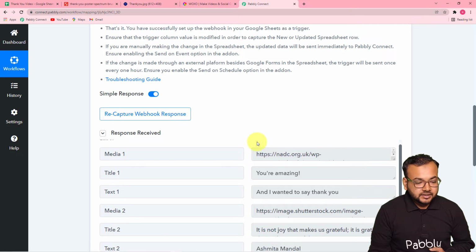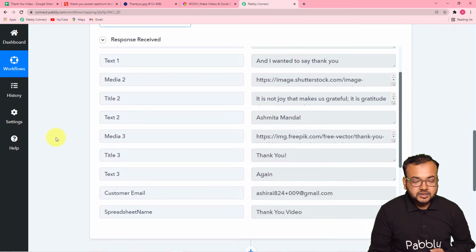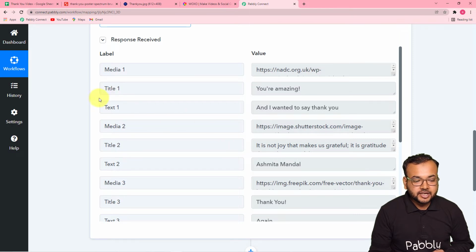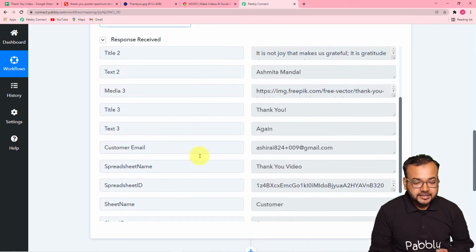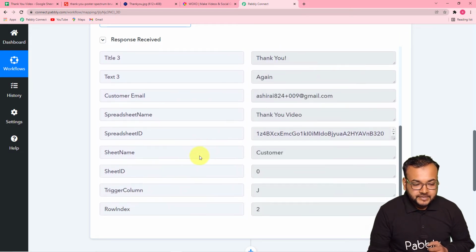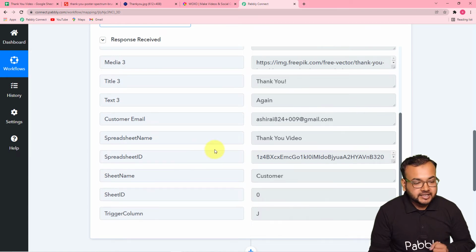And guys, you can see here in Pabbly Connect, we got the details of the first row that I have in the spreadsheet like this: media 1, title 1, text 1, media 2, title 2, text 2, and it has all the details that we have filled in our spreadsheet. So we have captured the test data.